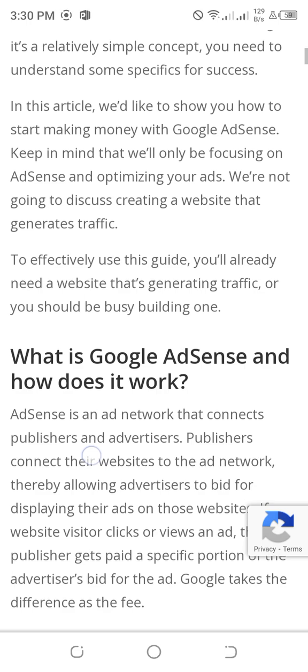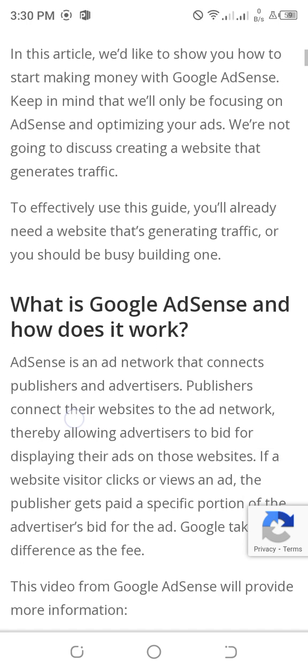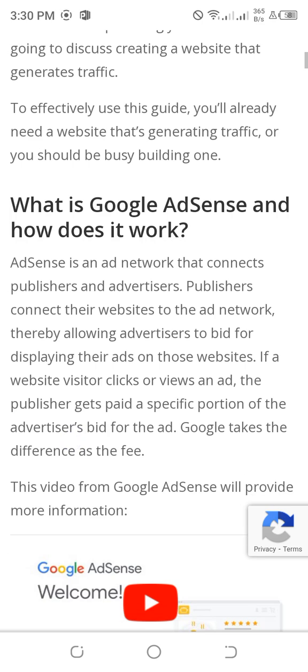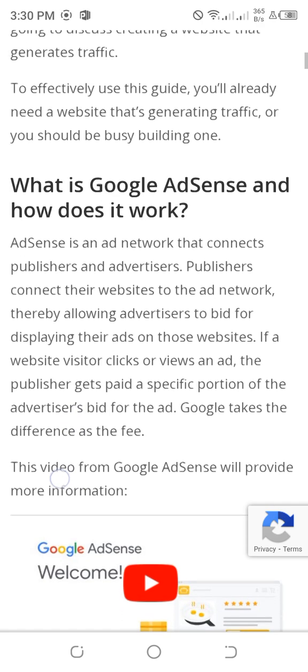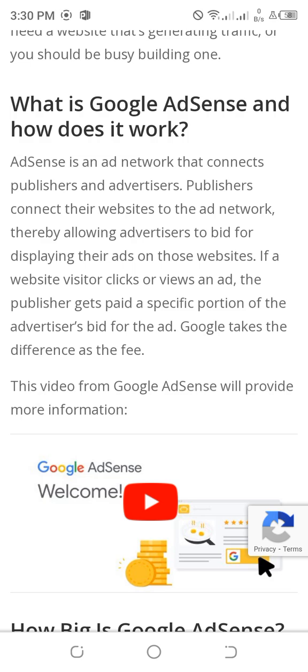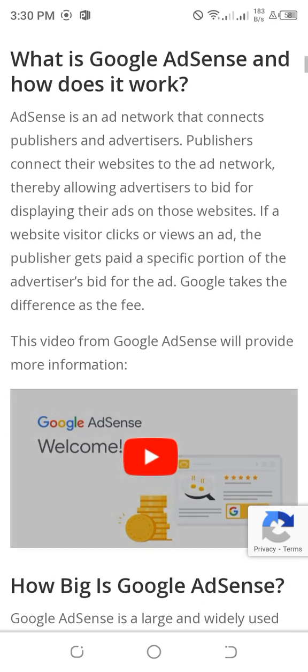What is Google AdSense and how does it work? AdSense is an ad network that connects publishers and advertisers. Publishers connect their websites to the ad network, thereby allowing advertisers to bid for displaying their ads on those websites. If a website visitor clicks or views an ad, the publisher gets paid a specific portion of the advertiser's bid for the ad. Google takes the difference as the fee.